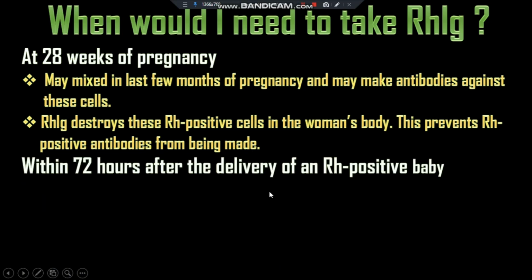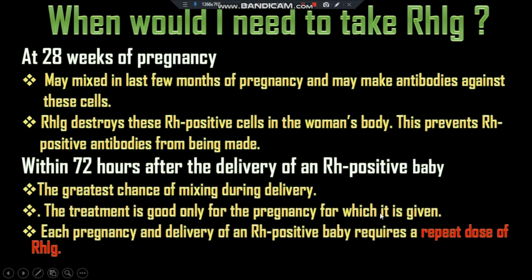And next, within 72 hours after the delivery of an Rh positive baby, because the greatest chance that the blood of the Rh positive fetus will enter the bloodstream of an Rh negative woman occurs during the delivery.